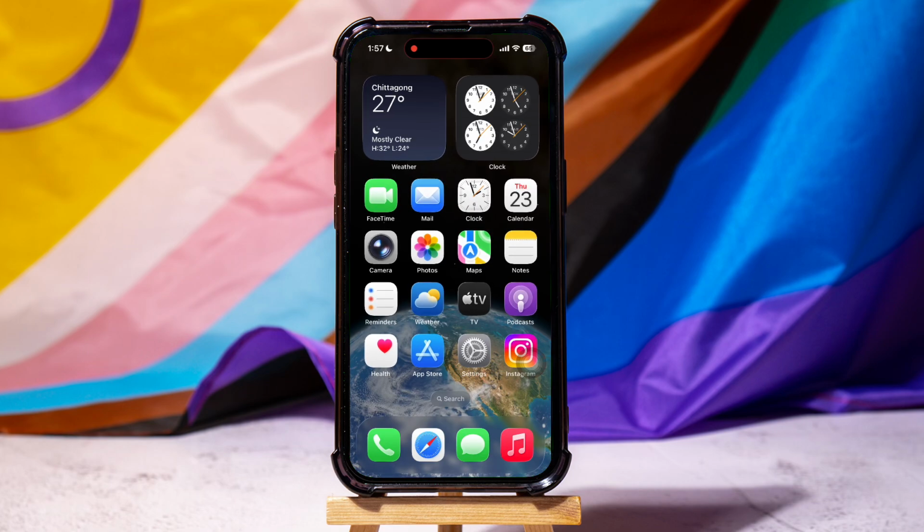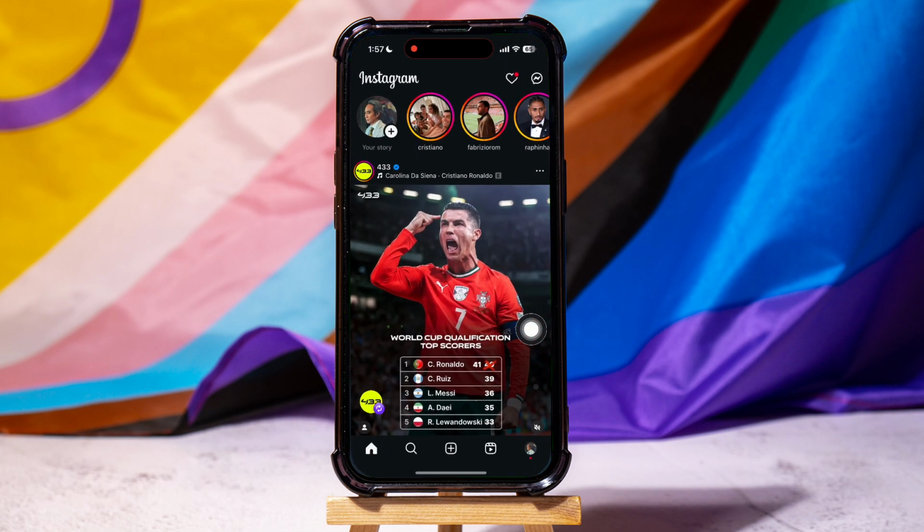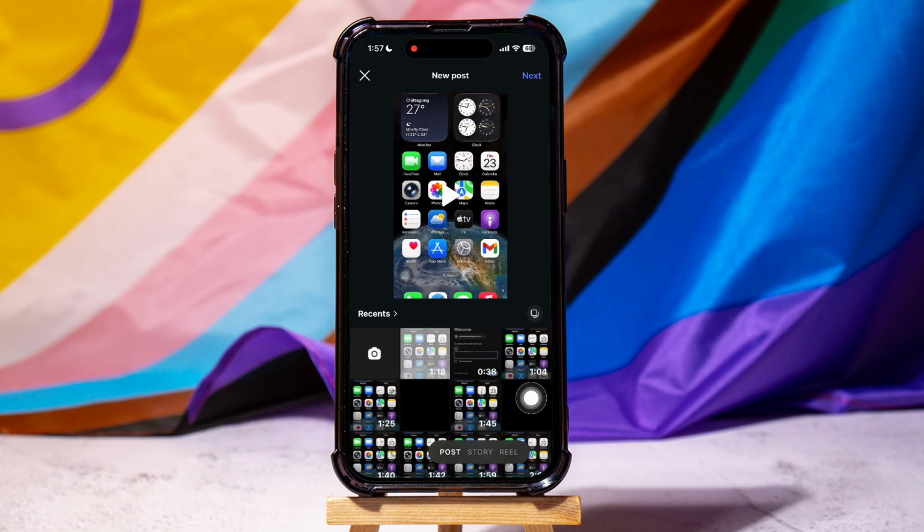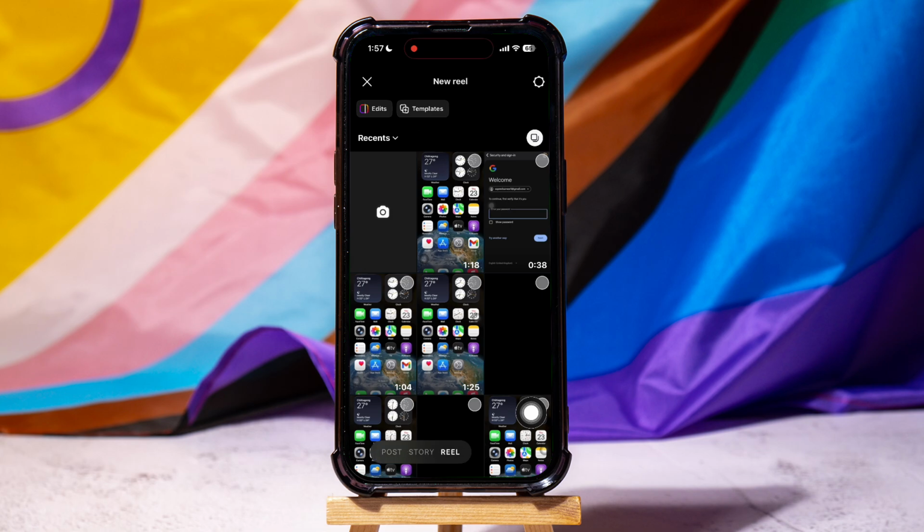How to record our original voice for Instagram Reels in iPhone. To get started, first of all go ahead and open up the Instagram application on your phone. Once inside, tap the plus icon located at the bottom of the screen to create a new post. From the menu at the bottom, swipe over and select the Reel option to begin.